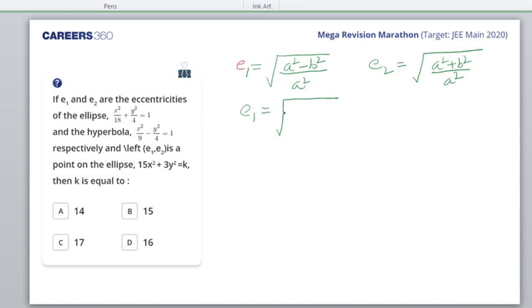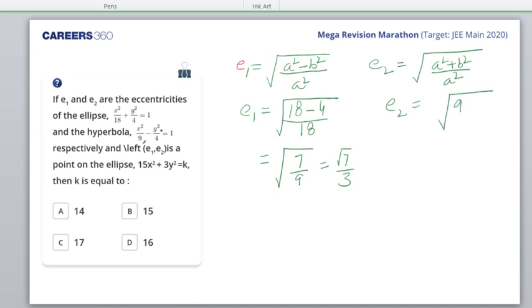So a square is 18 minus b square is 4 by 18. What do we get? We get 14 by 18. That is 7 by 9. Root 7 by 3. And E2 we get 9.